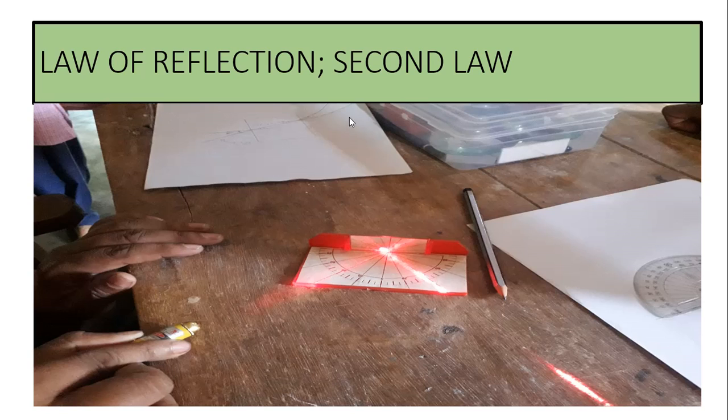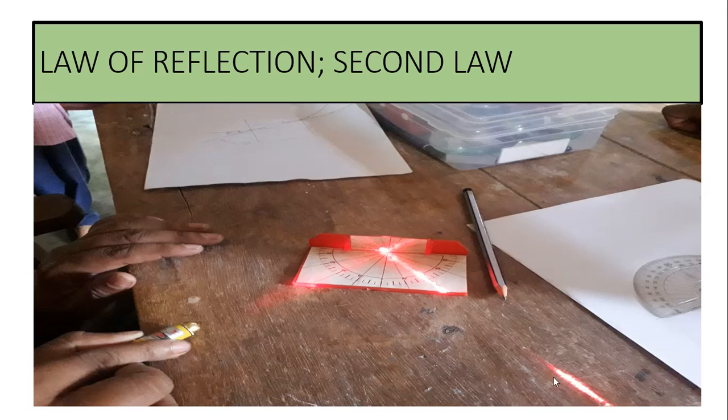Here, I think you are seeing a very beautiful experiment. This is reflection. This is called the incident ray. This is called the reflected ray. This is called the incident point. If light falls on this, it reflects in the same plane. This is called the normal drawn at the point of incidence. So they are in the same plane.